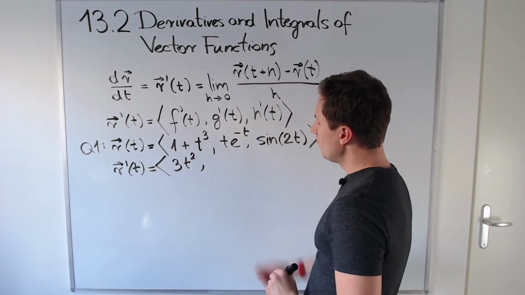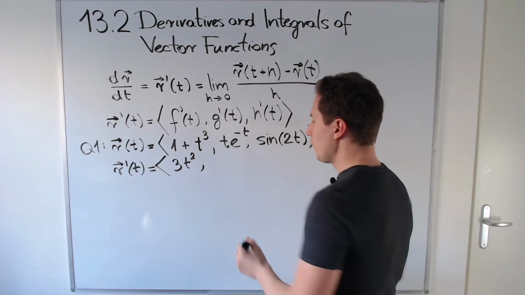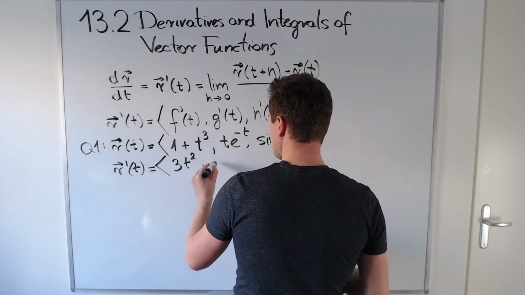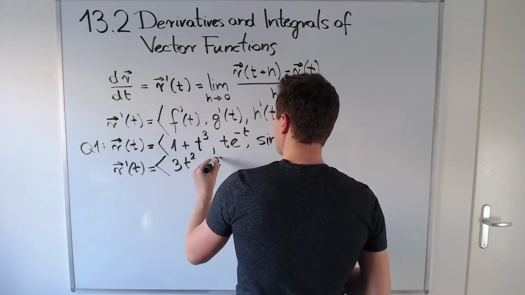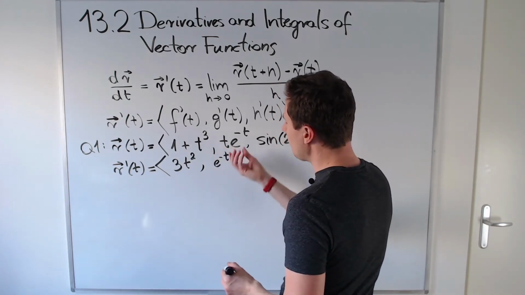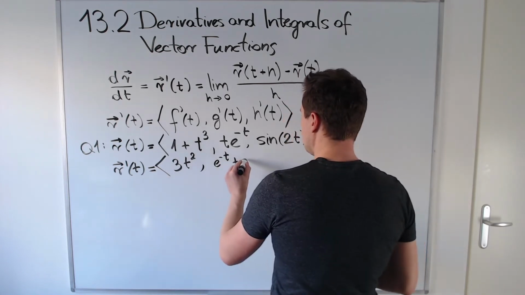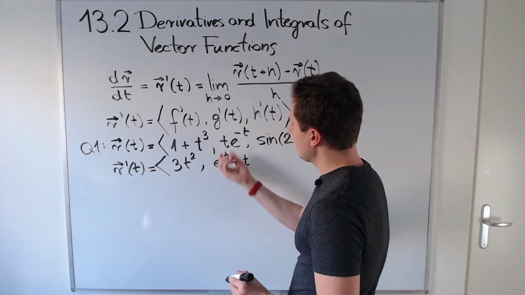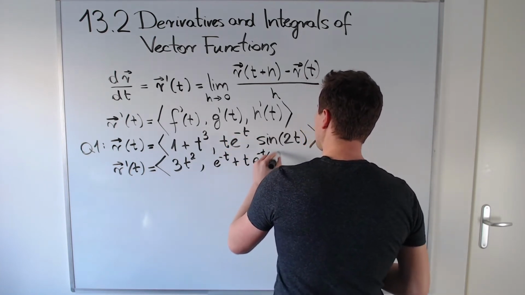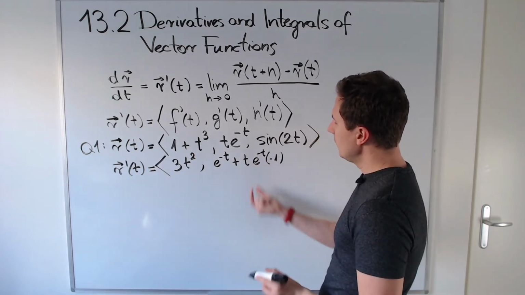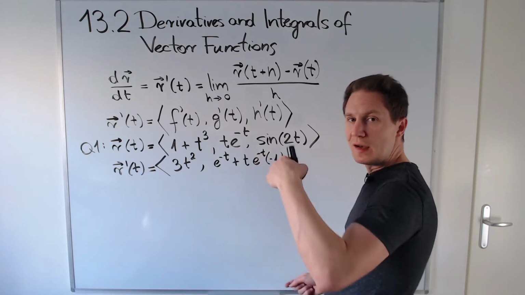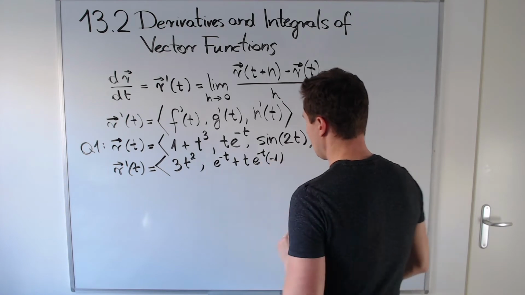The derivative of the second component, which is a product of two functions, using the product rule, we can compute by taking the derivative of the first factor times the second factor, so that's 1 times e to the minus t, and add to that the first factor times the derivative of the second factor, which is e to the minus t times minus 1 by the chain rule, because the derivative of the exponential function is itself, but there is minus t in the exponent whose derivative is minus 1, so we have to multiply with that.